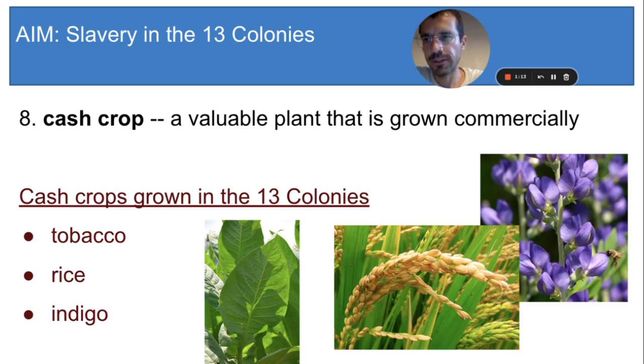Now, I want you to notice that cotton is not on this list. Later on, after the colonists declared independence from England and formed the United States, cotton would also be grown in the southern states. But that's not until later, about 1800. In the 13 colonies, cotton was not being grown very much. The main cash crops were these 3: tobacco, rice, and indigo.